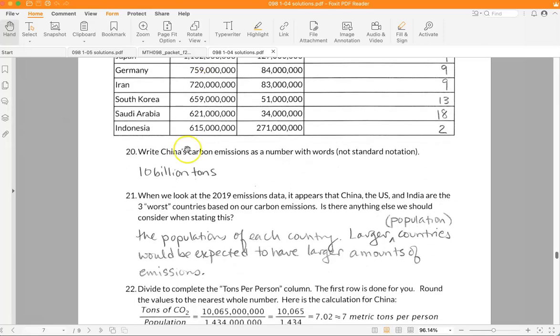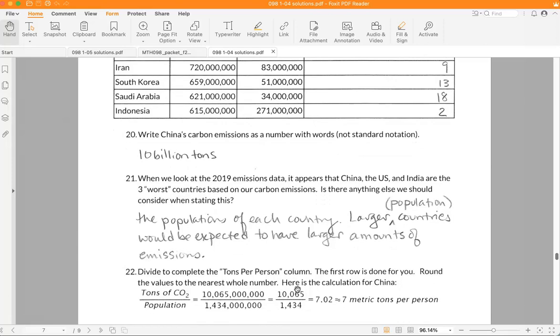When we complete the tons per person column, that's when we'll really be able to make a fair comparison of the various countries listed in this table. So for the first row, we calculate for China, we take their carbon emissions divided by their population.